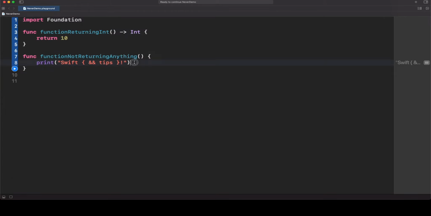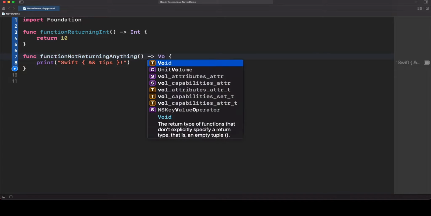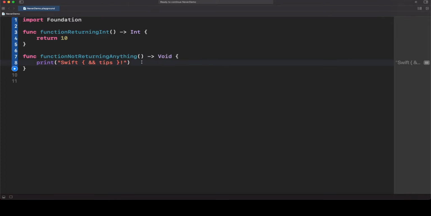What Swift is doing internally here is returning a Void type. And what is Void? Well, first of all, let me say that Swift is autocompleting the return type in the definition for you. This is a Void type, and Swift is also autocompleting your return statement. Here it is mandatory for you to explicitly say what you want to return.